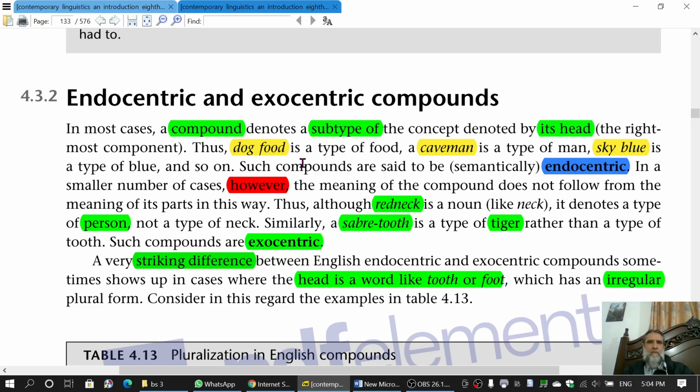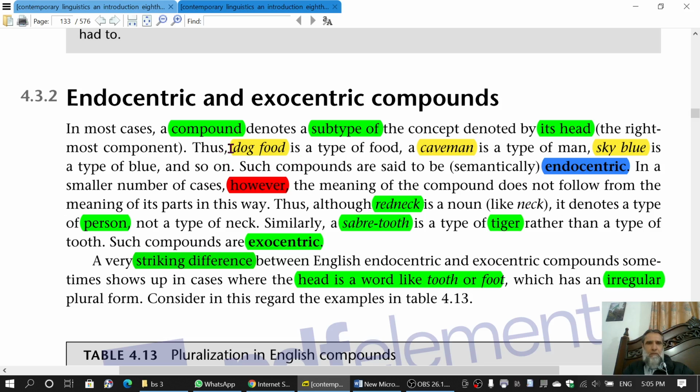So dog food, we say, is a kind of food. Food is the head because it can be cat food. So you can see that the meaning of the compound is a subtype of the head. The head is food and its subtype is dog food. If you take cat food, the head is food and the subtype is cat food.